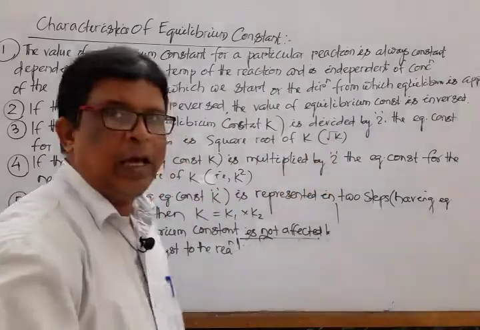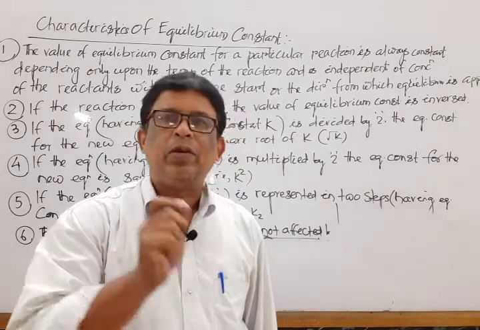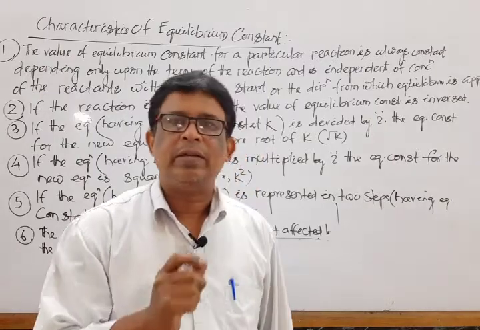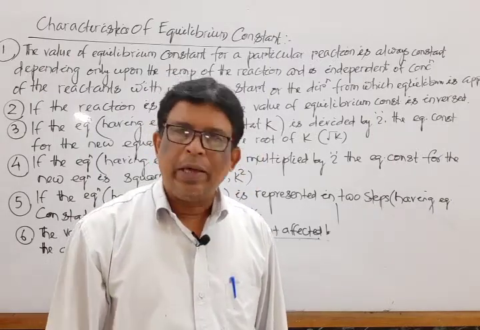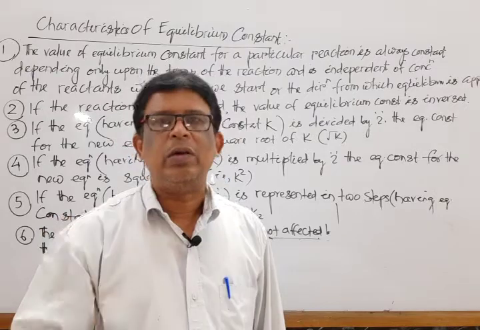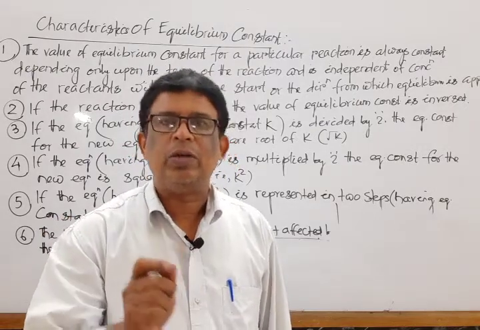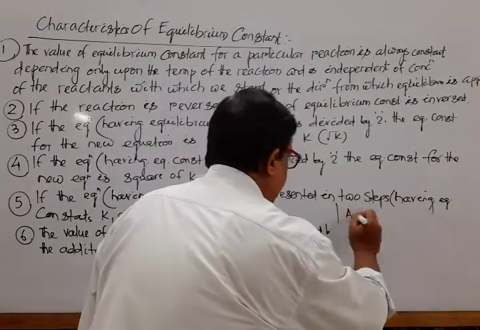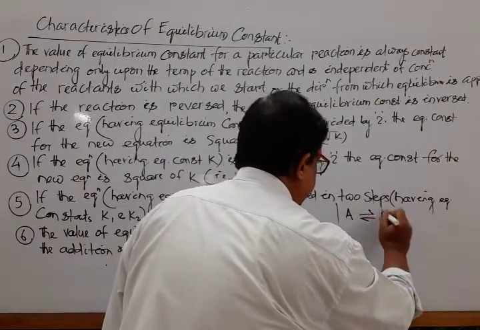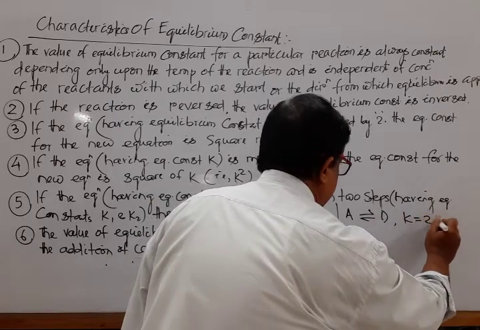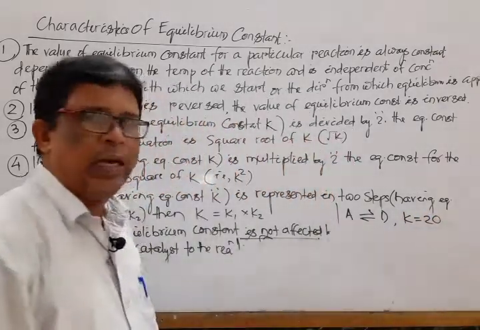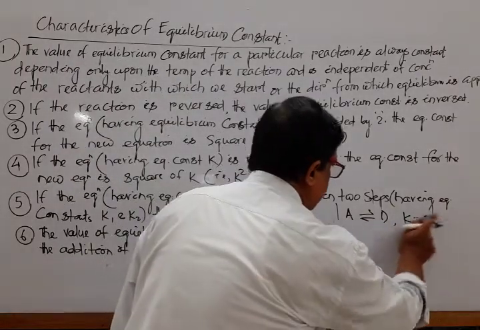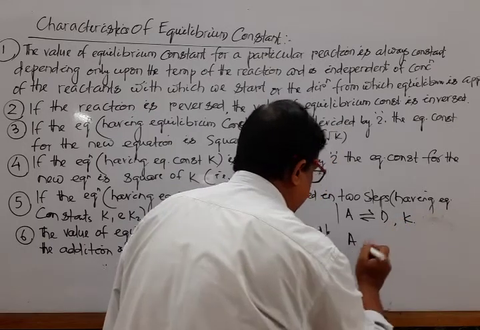I repeat again, if one equation having equilibrium constant K is rewritten as two sub-equations having equilibrium constants K1 and K2, then it is clear that K is equal to K1 into K2. Mark that. For example, A reversible D, K is equal to 20. Then mark that, which is represented as the equilibrium constant. Suppose the equilibrium constant is K here.